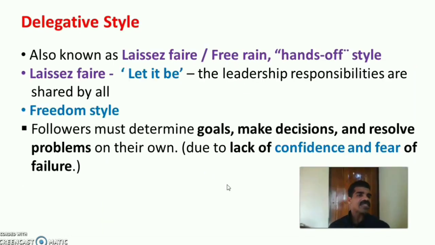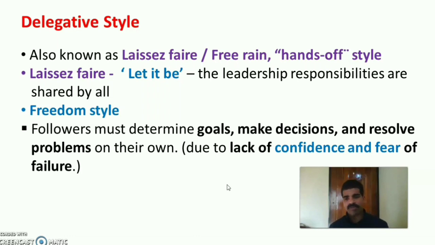So delegative leadership style is also known as laissez-faire or free rein or hands-off style. Laissez-faire is let it be. The leadership responsibilities are shared by all the subordinates. The leadership responsibilities are shared by all the workers. This is also known as freedom style. So in this leadership style, the followers, the workers or the employees must determine their goals. They have to make the decisions and they have to resolve the problems on their own.